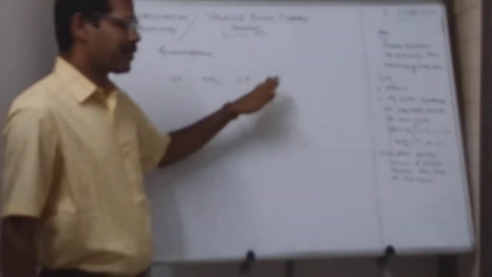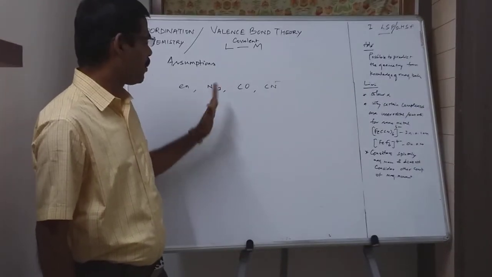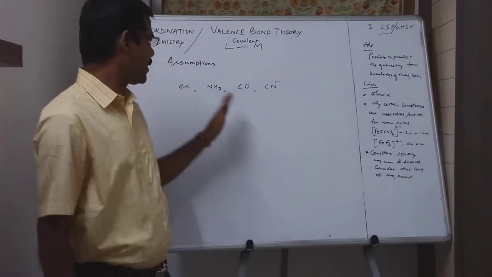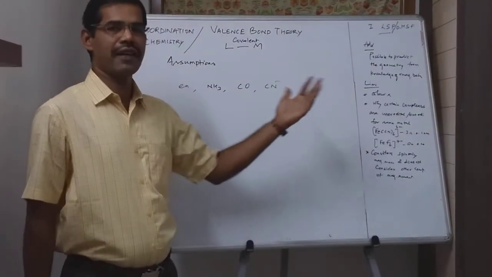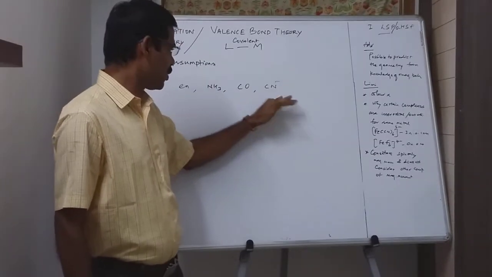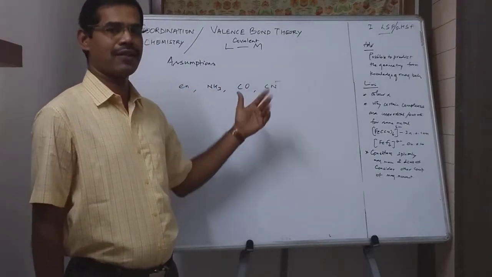If there are any unpaired electrons, these ligands will push those singly filled electrons to pair up. So these ligands are termed strong field ligands.